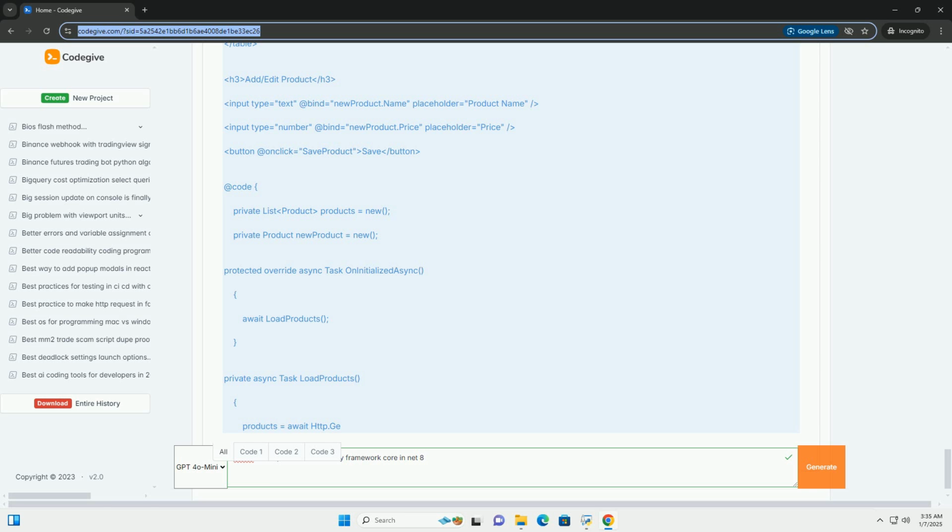Summary. In this tutorial, we built a simple Blazor WebAssembly application that connects to an ASP.NET Core server, performs CRUD operations on a product entity using Entity Framework Core, and interacts with a SQL Server database. You can extend this application further by adding validation, authentication, and more complex business logic as needed.